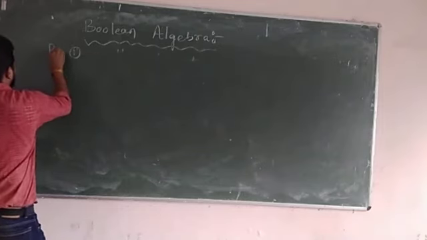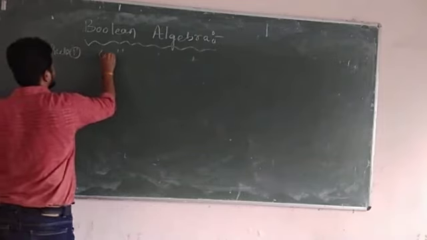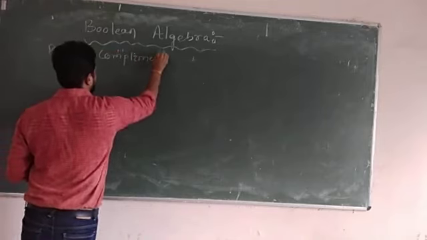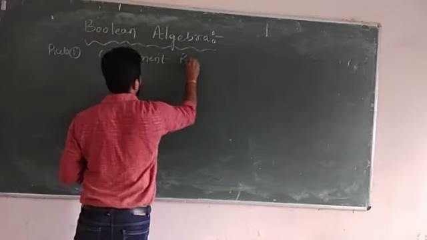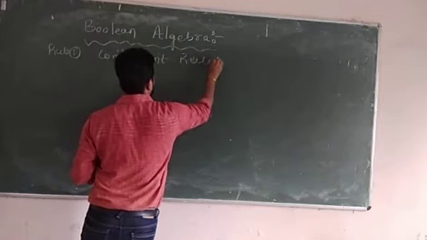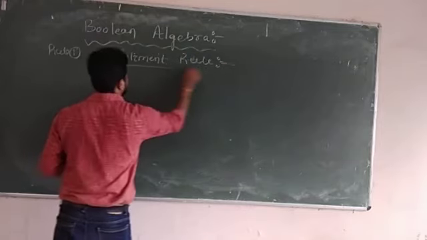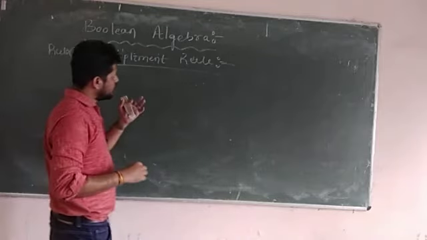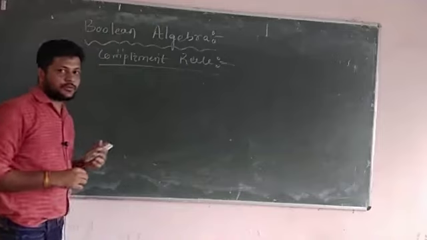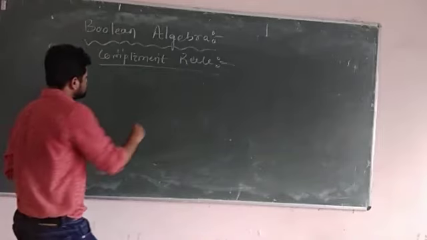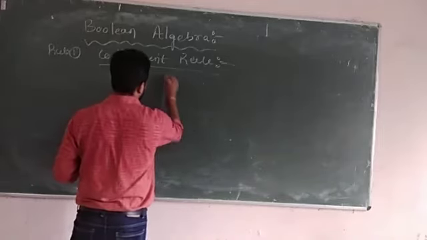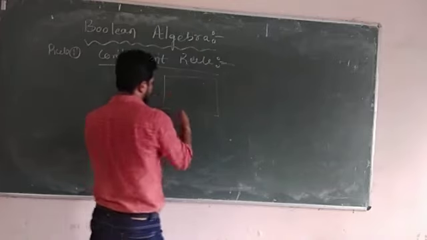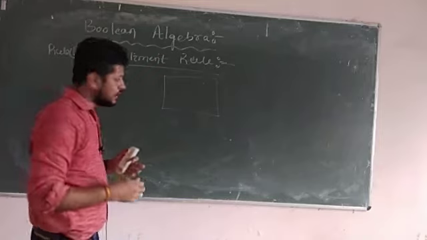The rule number 1, that is the complement rule. First we need to understand this from set theory, which you have studied at high school level. Suppose you have a universal set, that is, consider this universal set as your college.